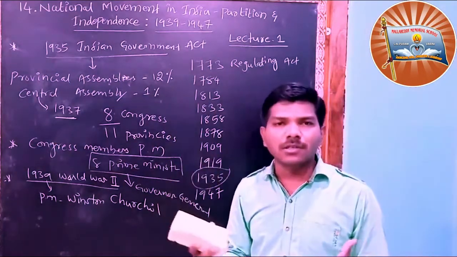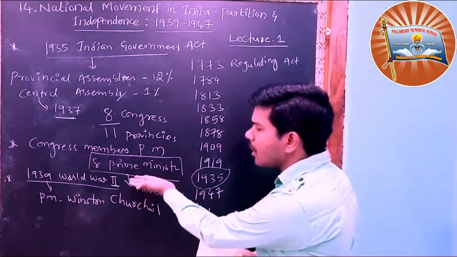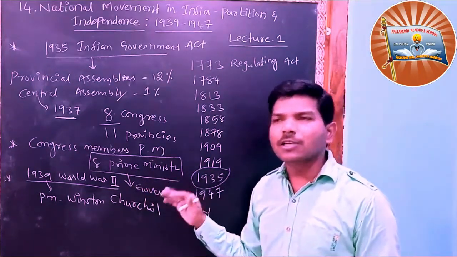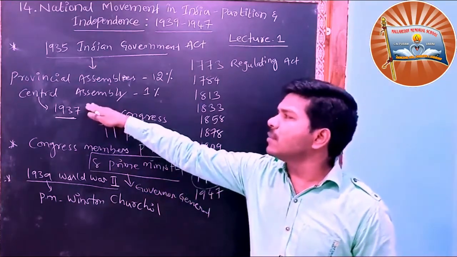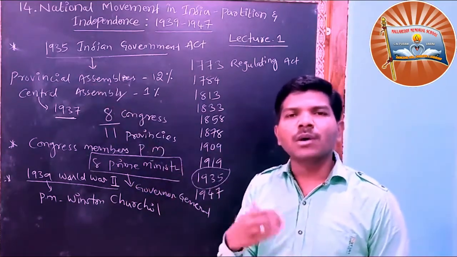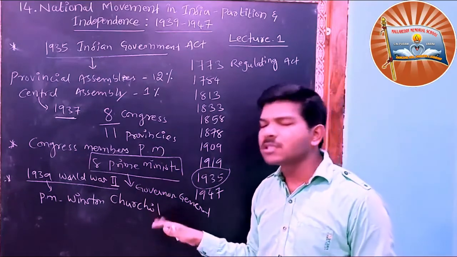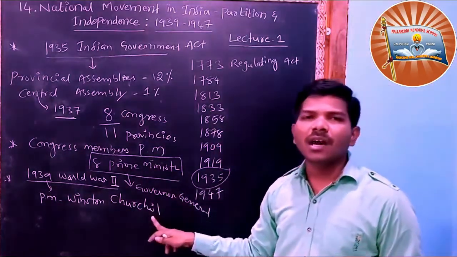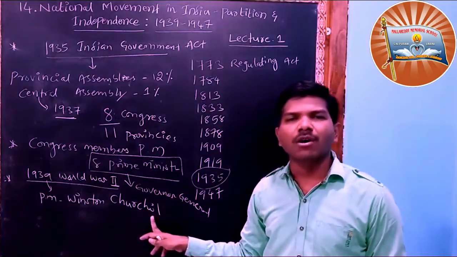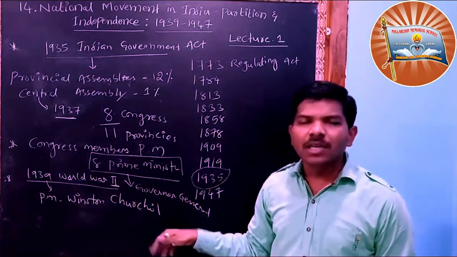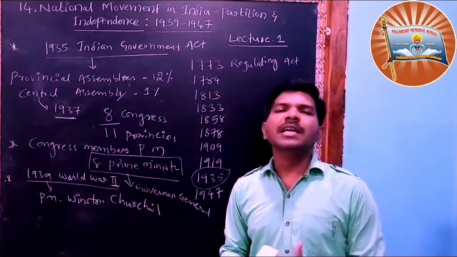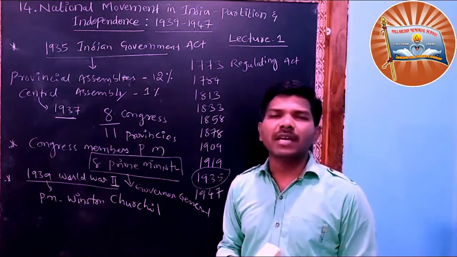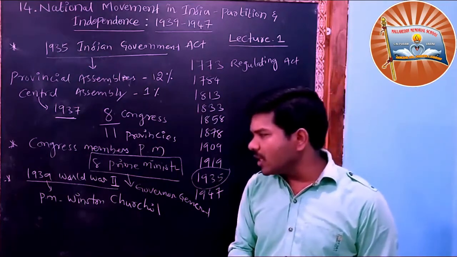That was very shocking news to all the prime ministers. He did not even consult them, nor the members of the central and provincial assemblies. Without consulting the Indian leaders, Winston Churchill announced that India would participate in World War II on behalf of Britain. He thought that Indians would give support against Hitler and Mussolini.